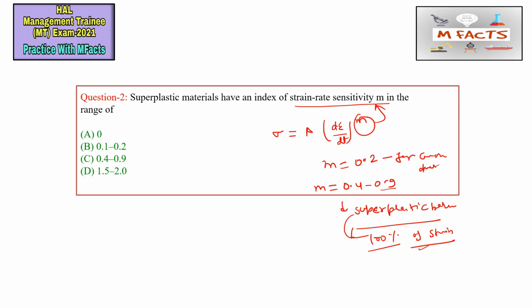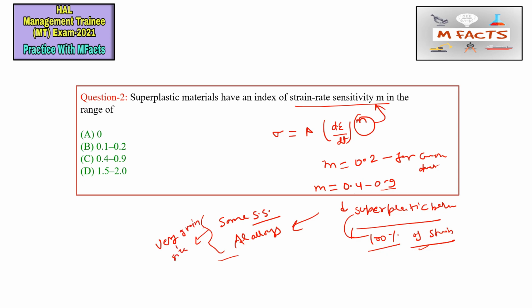Examples of superplastic materials are some stainless steels and aluminum alloys. The main quality they possess is a very fine grain size.